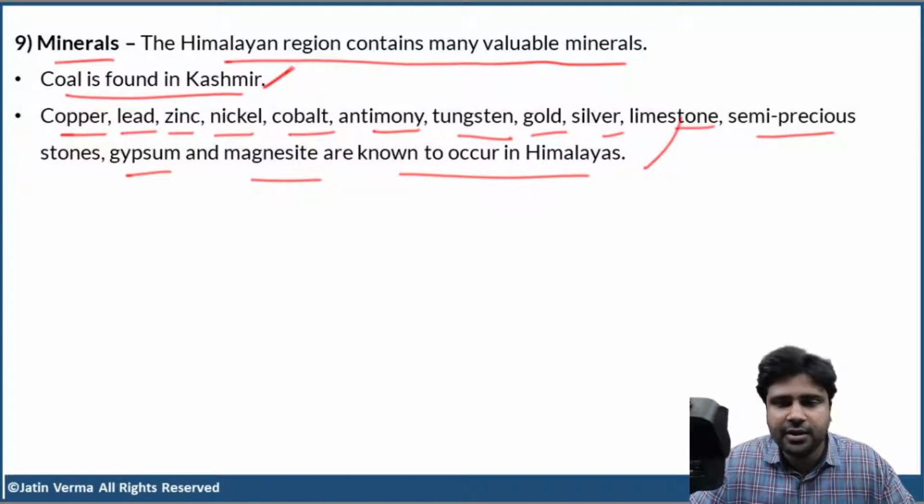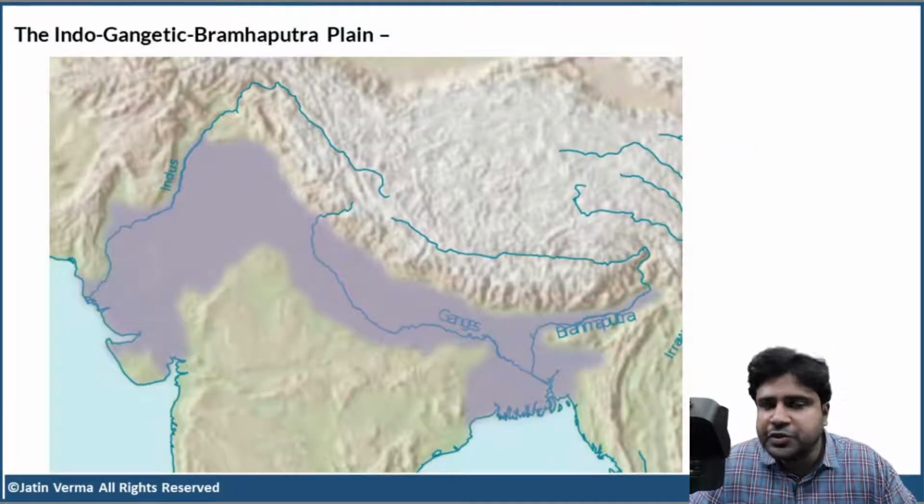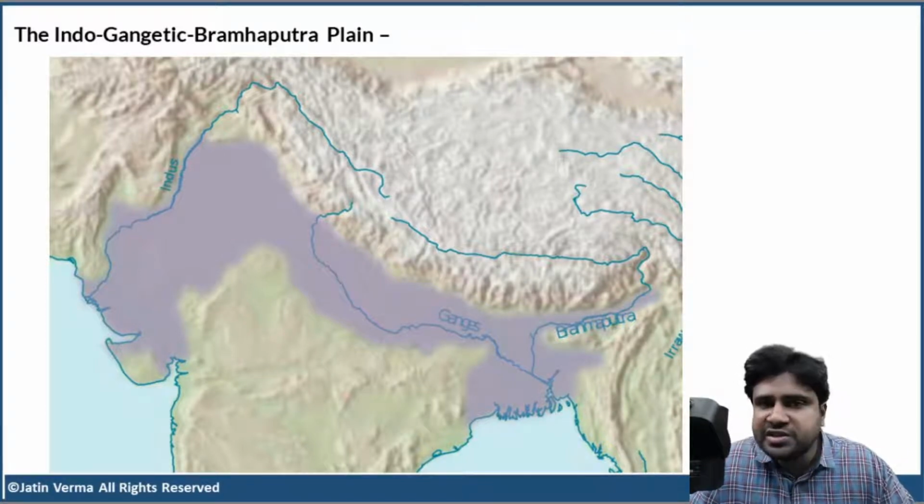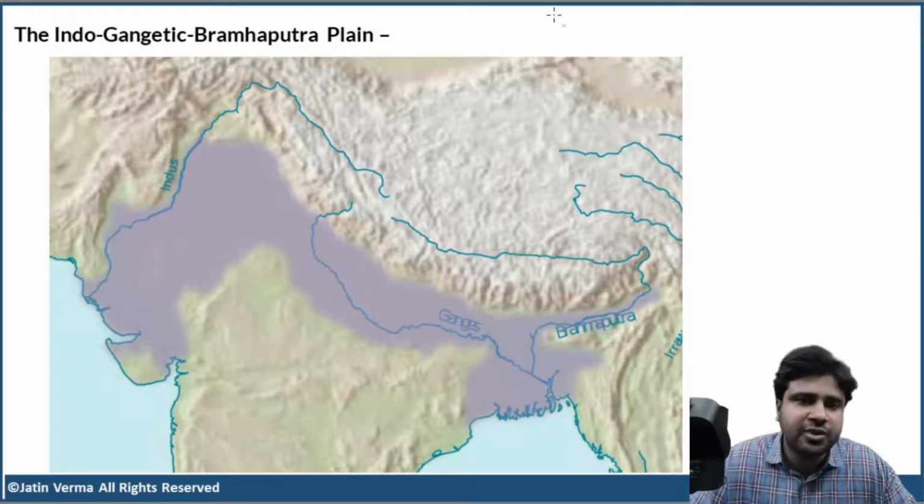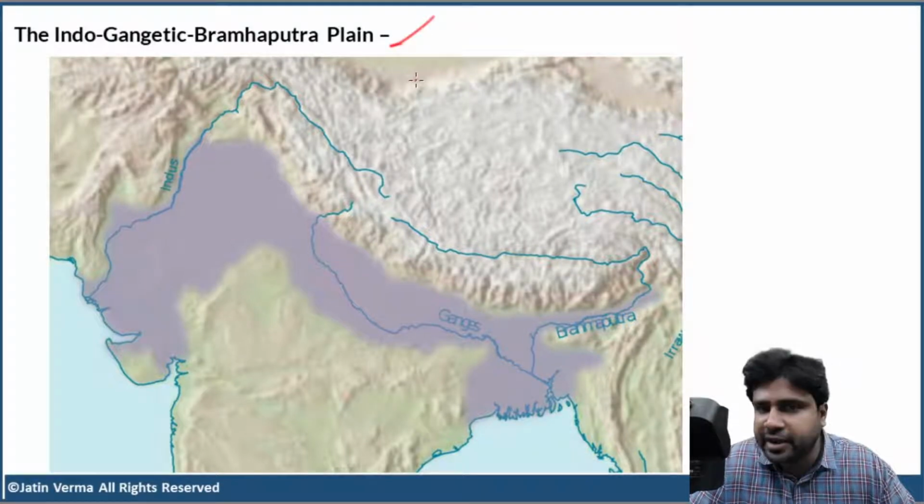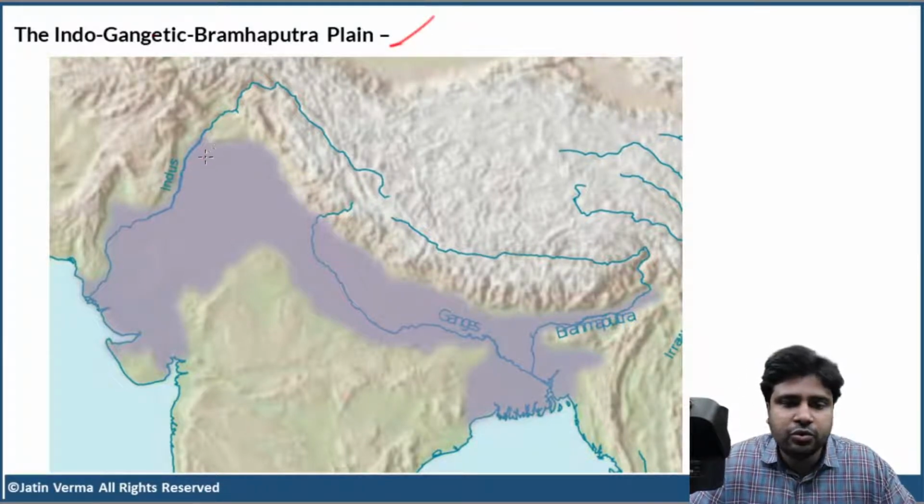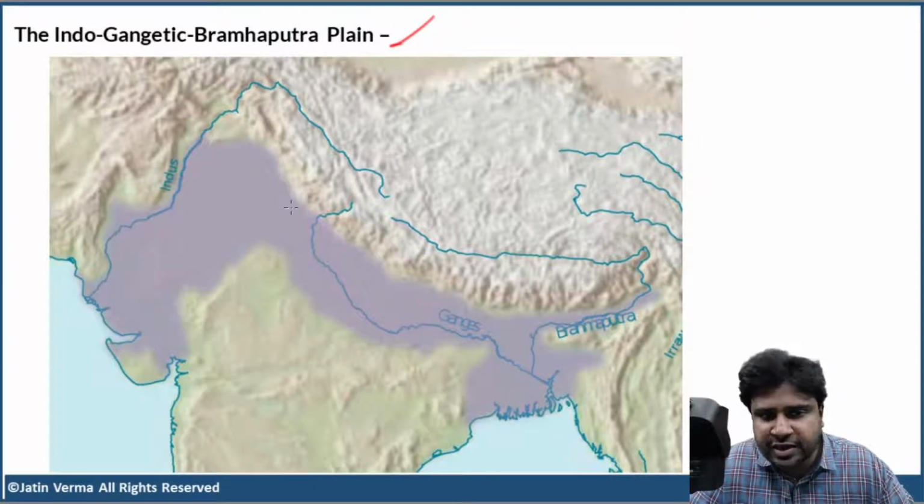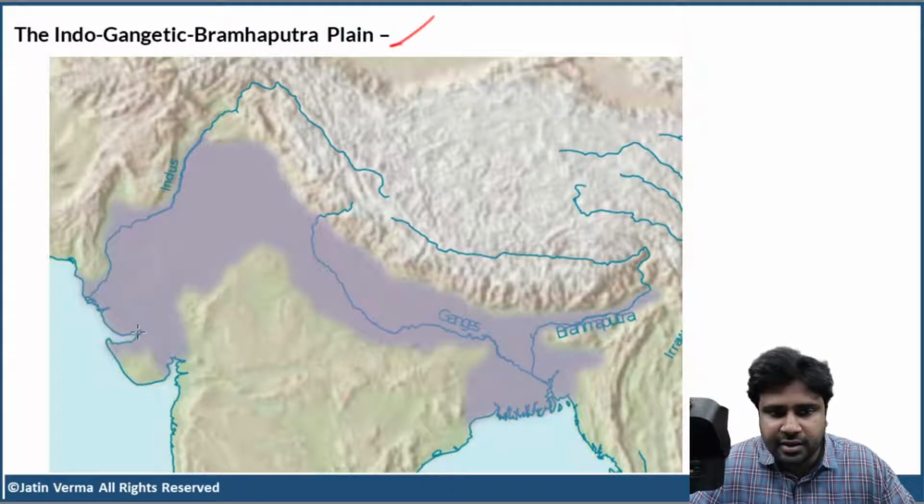So now, moving on to the second physiographic division of India. We are done with Himalayas, right? So moving on to the second physiographic division of India, the Indo-Gangetic Brahmaputra Plain. Look at this beautiful image of the Indo-Gangetic Brahmaputra Plain. This entire marked region is the Great Plains of Northern India.